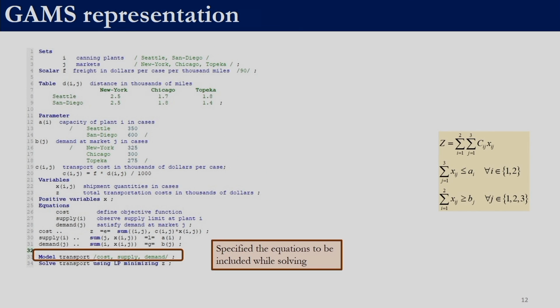The statement all which we had previously basically means cost, supply, demand, because those are the three constraints. For example, if we do not have the demand constraint, then we can remove this comma and the demand. In this case, though the equation demand has been defined and assigned, the model transport will not contain the demand equation; it will only contain the equations related to cost and supply. So, here we can list out 100 equations, and depending upon what we are solving, we can include a selected set of equations and can build multiple models in the same file.